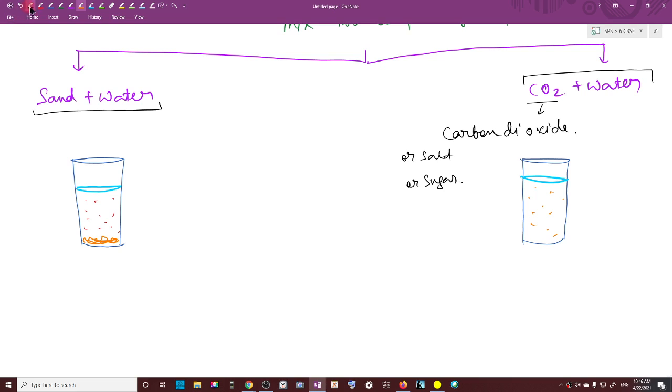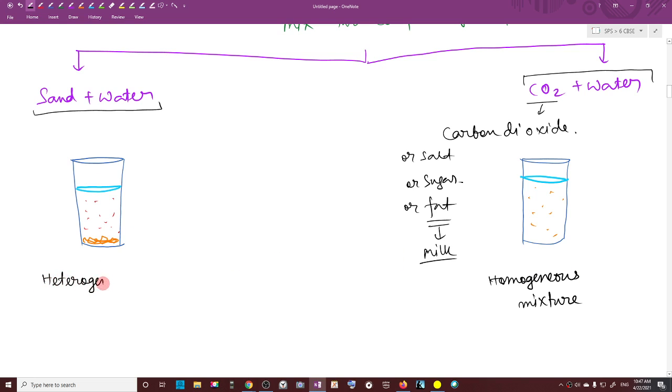Fat and water, together with protein and other components, make milk. So this will be a homogeneous mixture and this one will be a heterogeneous mixture. Is it clear?